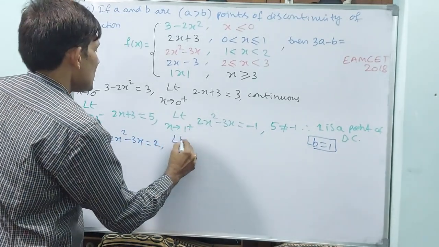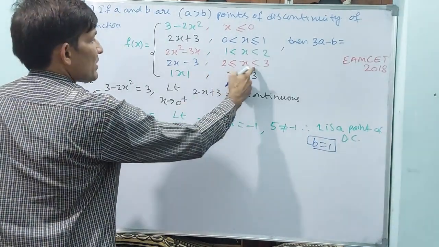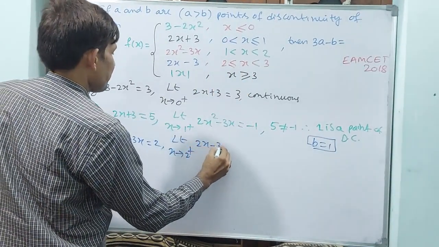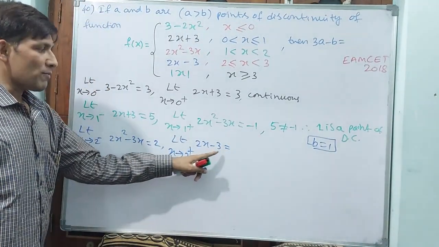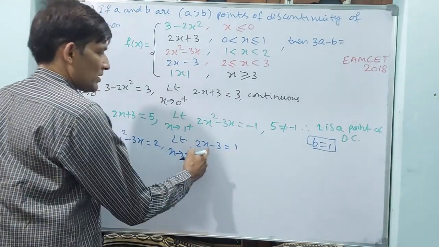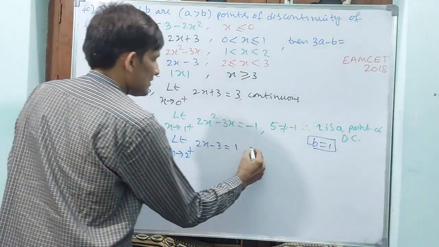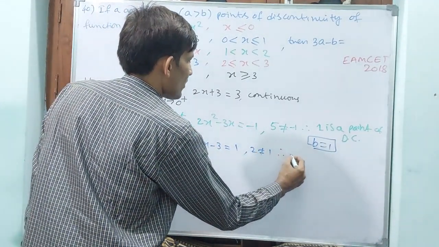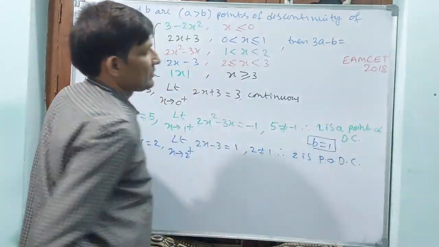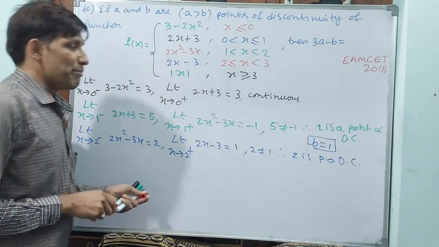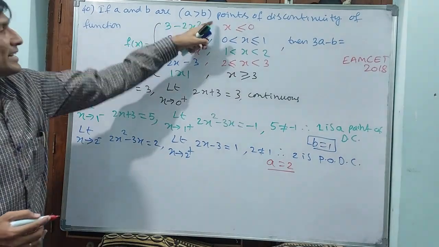Right hand limit, you go. Limit x tends to 2 plus will be your right hand limit. 2 plus means this one will come, 2x minus 3. 2 into 2 is 4, 4 minus 3 is 1. But see, 2 is not equal to 1. This value is 2, this value is 1. Therefore, 2 is a point of discontinuity. That means your A will be 2, because A is greater than B.